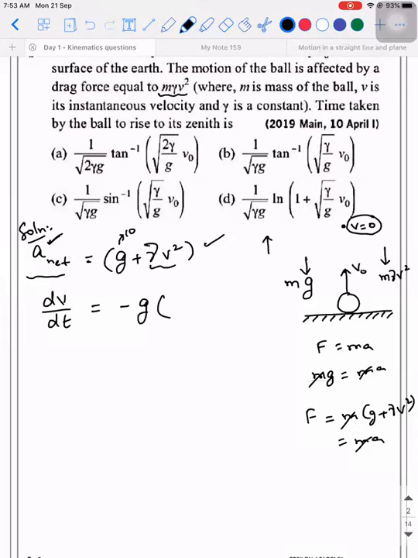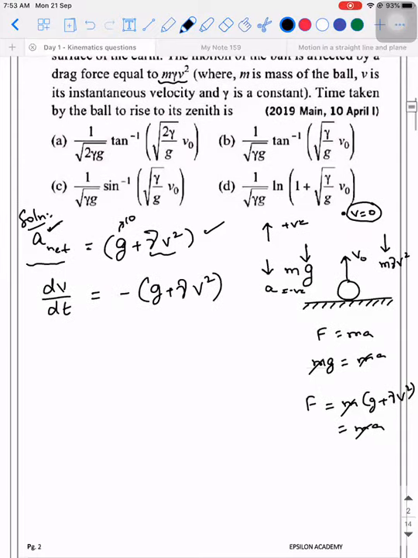Because if I take this direction as positive, I'm going to take all the velocity parameters as positive and downward direction as negative. So I took a minus sign. I hope there is no confusion, right? So minus of g plus gamma into v square is this value.